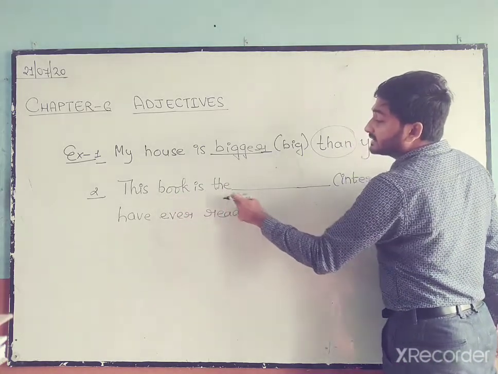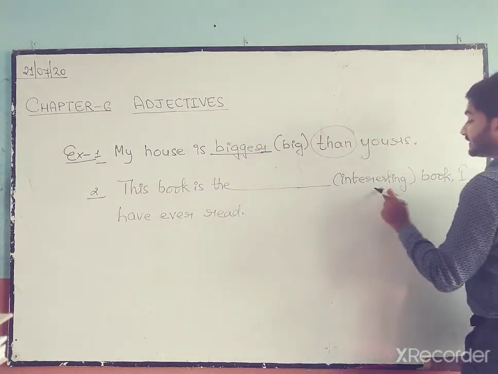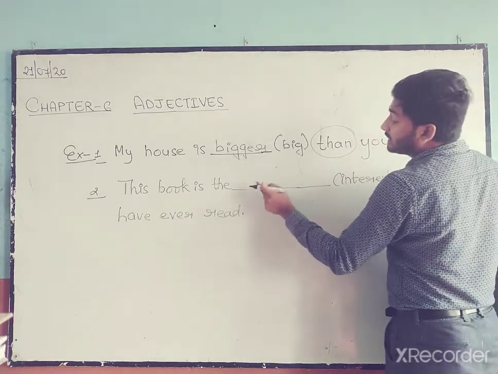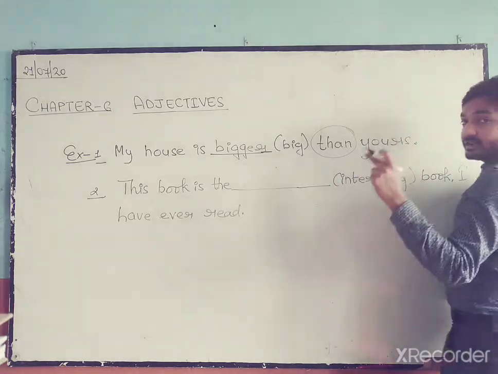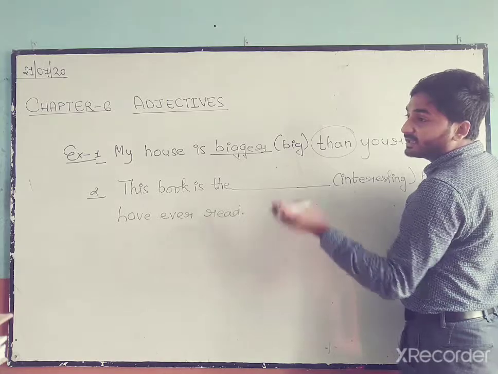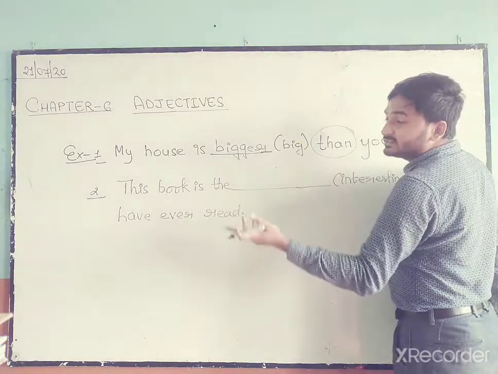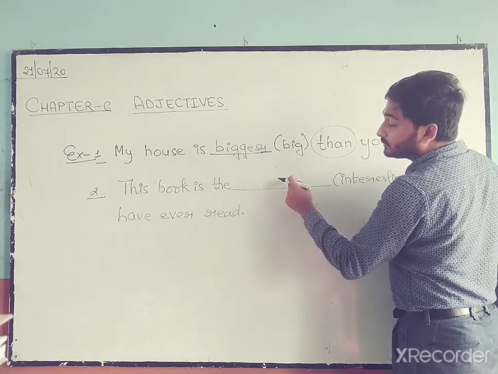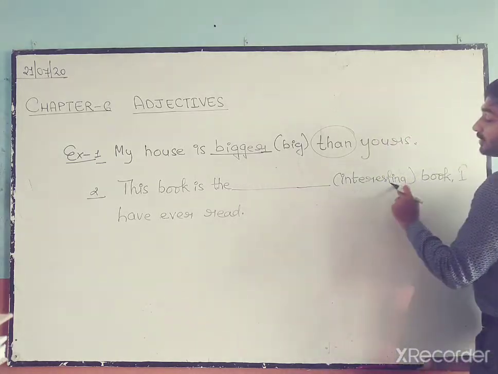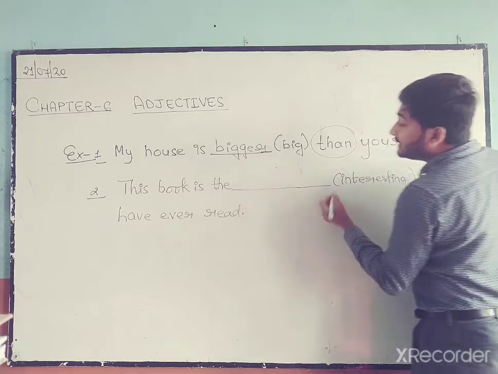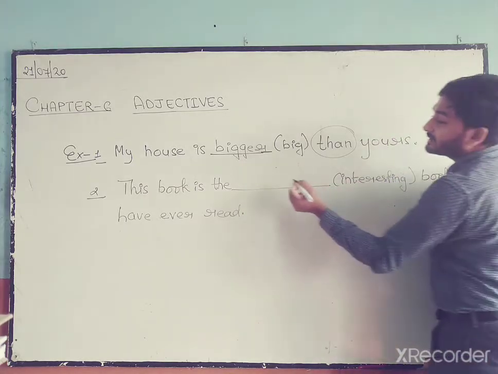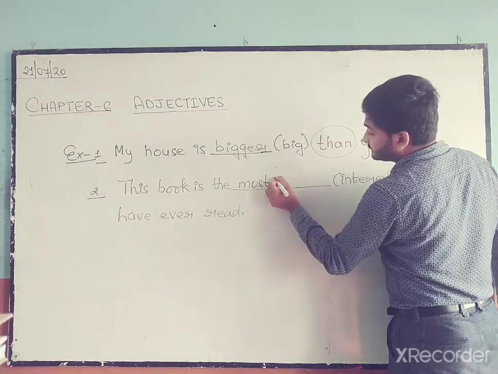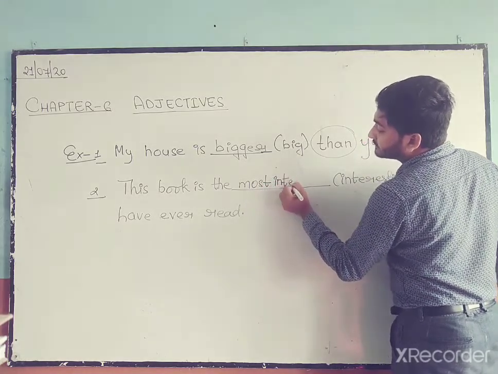Now see the second one. This book is the dash interesting book I have ever read. That means we are comparing this book with all the books he has read so far, two or more things. So here we have to write the superlative degree of interesting. Interesting has three syllables, so we have to use most: most interesting.